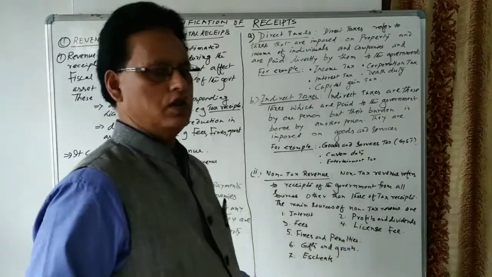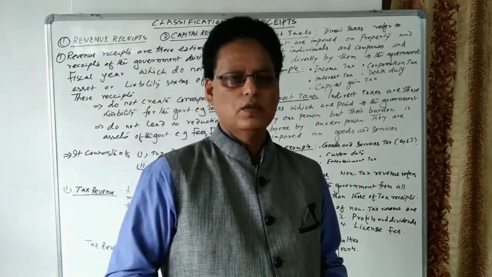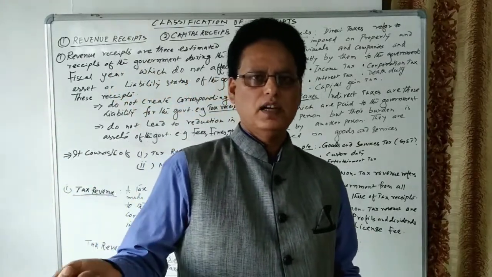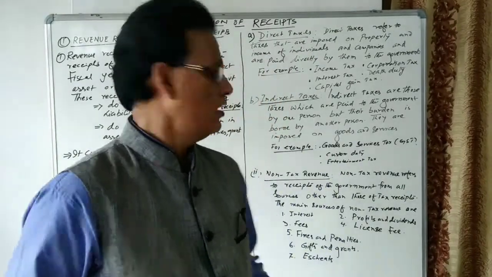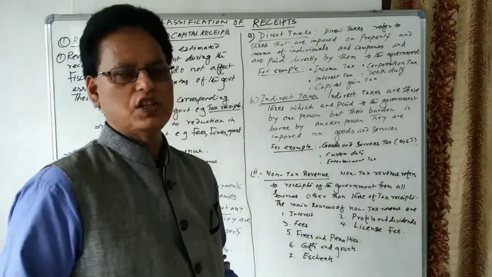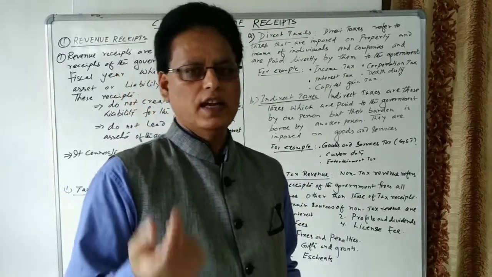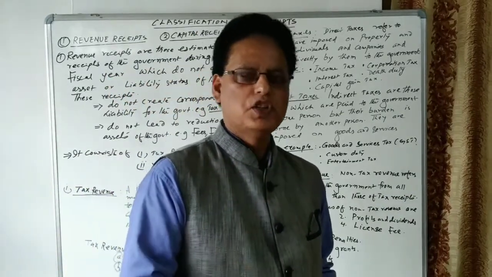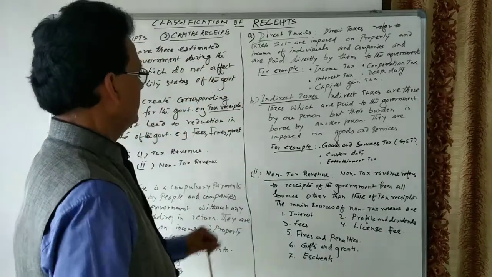Gifts and grants. You know that we are getting gifts and grants-in-aid from foreign countries, from international agencies and financial institutions. So gifts and grants also become non-tax revenues. Here, estate is also there. Sometimes it happens that some people die without leaving any will to their family, and that property or income becomes the income of the government. So these are the different sources.